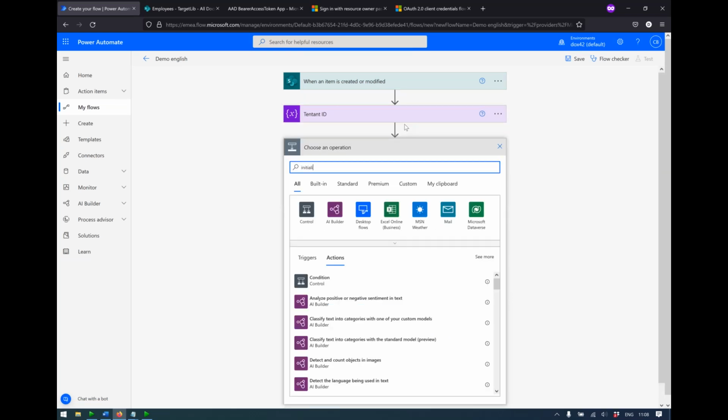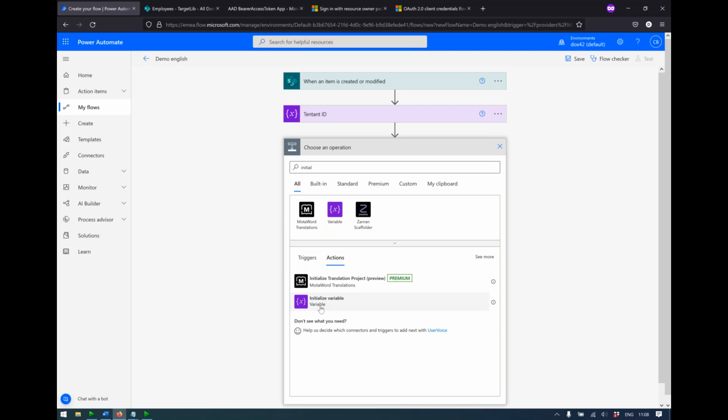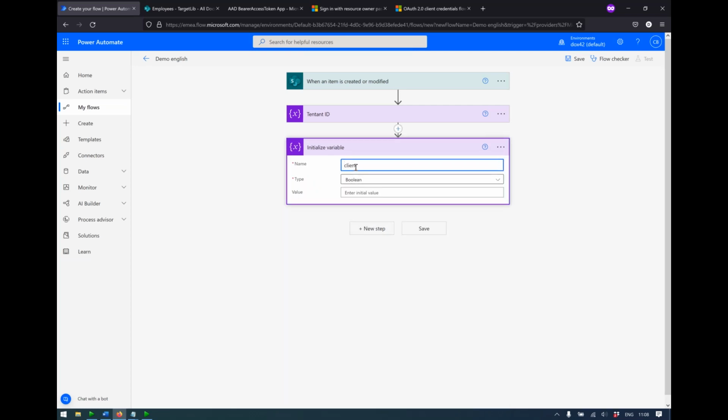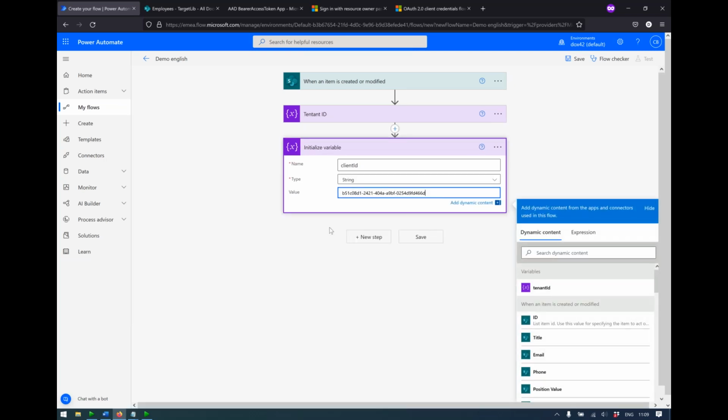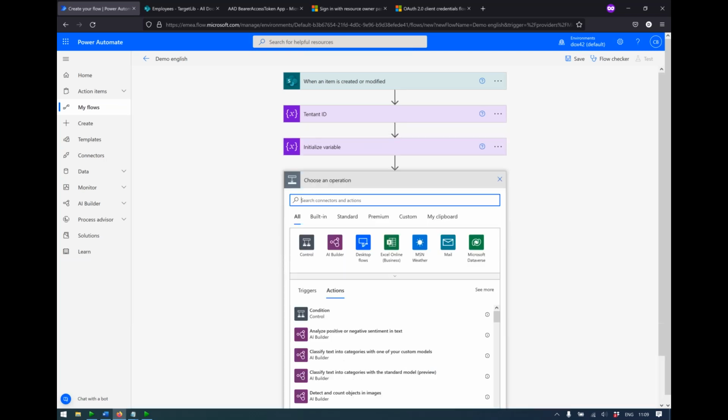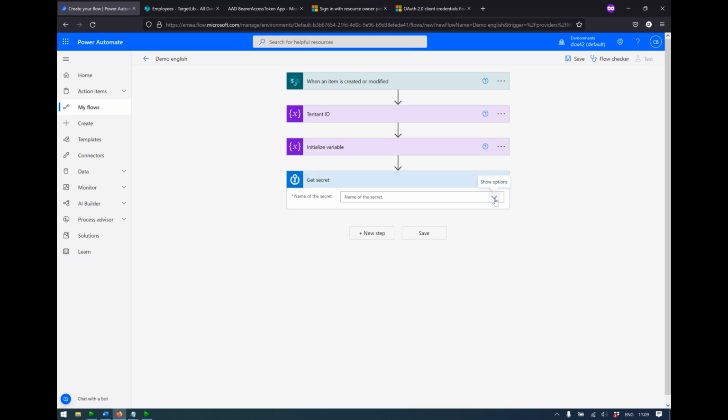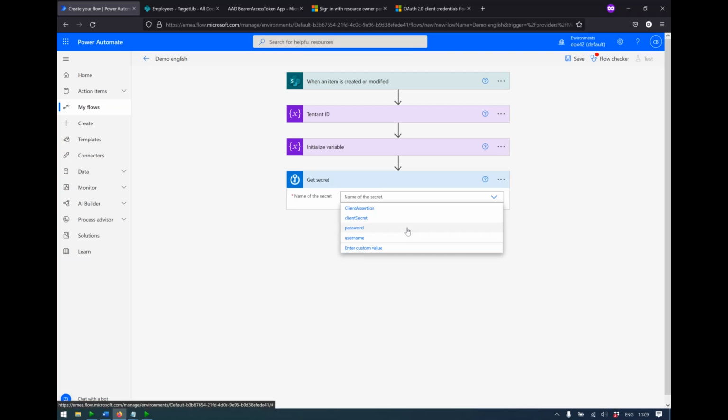Now we need the client ID as well. It's also type string. And Lisa has shown you how to get these. It's just an Azure ID. Copy those values and put them here. Now next up is Azure Key Vault, and we are going to use the get secret action. And I've already established a connection to our Azure Key Vault. You can find how to do this in the documentation, which I highly recommend to download from our website.